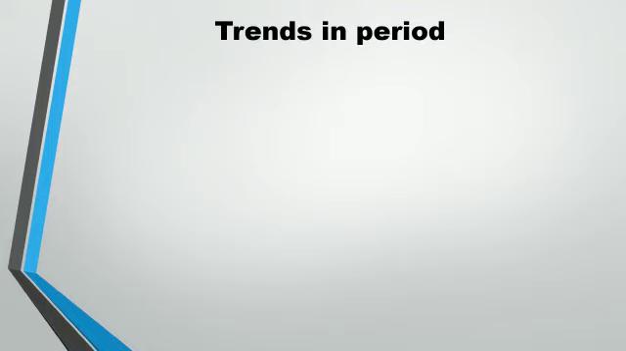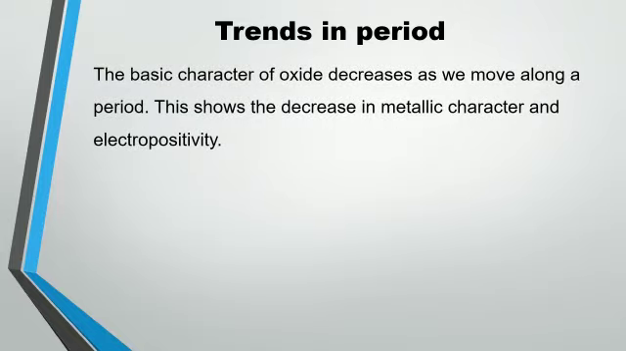Let's discuss the trends of nature of oxide in a period. The basic character of oxide decreases as we move along a period. This shows the decrease in metallic character and electropositivity. As we move from left to right, basic character decreases. Oxides at the start of the period are basic in nature, but at the end of the period are acidic in nature.